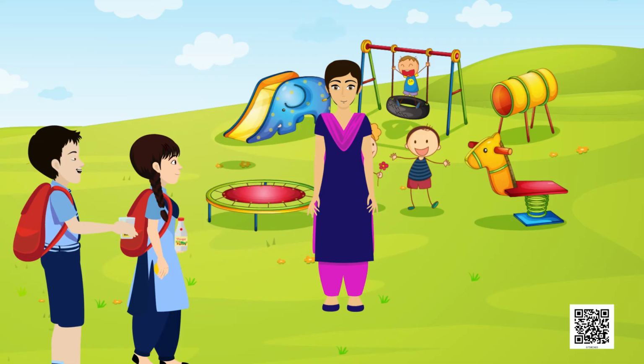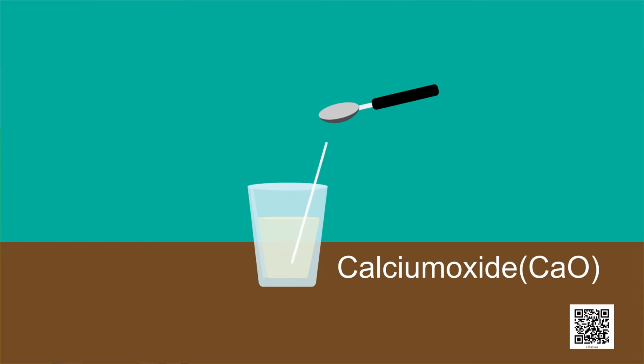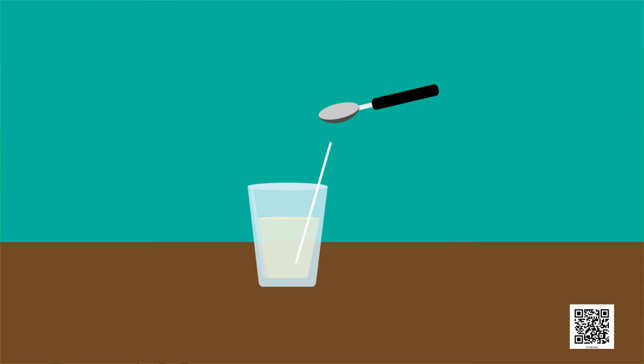Ma'am, look, I have another substance. It is a bottle labeled lime water. What is it? Is it acid or base? Sarthak, dear, it is lime water and it is also known as slaked lime. It can be prepared by dissolving calcium oxide in water. Let's check its nature with an indicator.